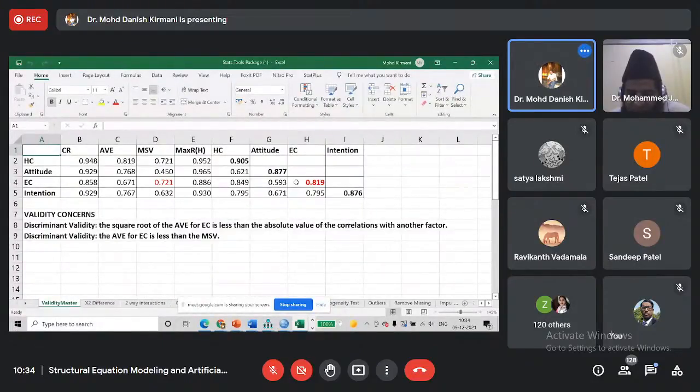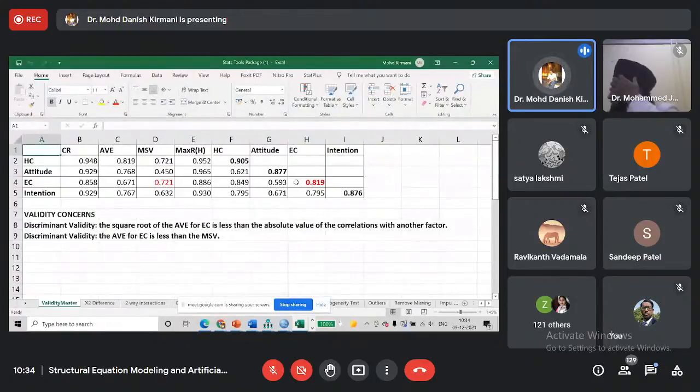It is not providing you good discriminant validity. The items which are measuring EC are cross loading onto other factors also. So this factor is creating some kind of problem, and it is impacting the validity of the measurement model.